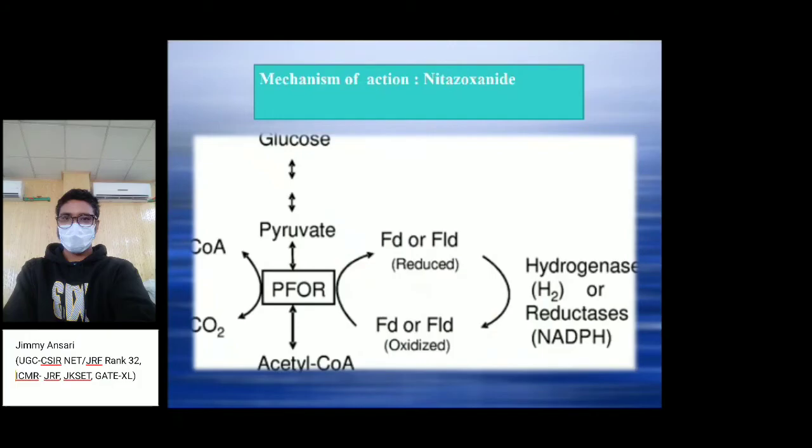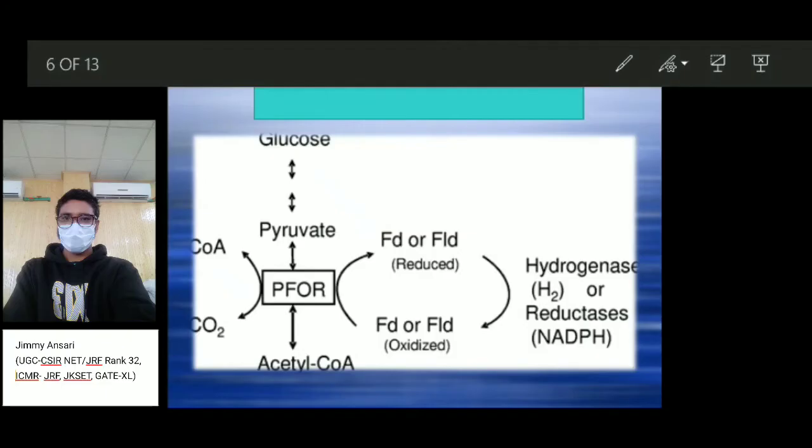The mechanisms of both drugs are the same: nitazoxanide and metronidazole both affect the DNA, directly bind to the nucleotides and destroy it through nitrogenous free radicals.